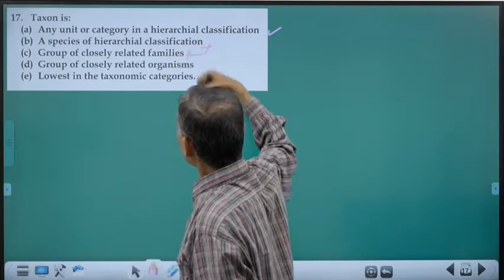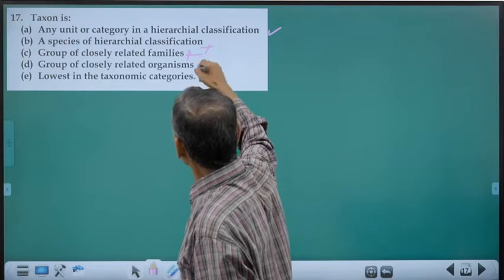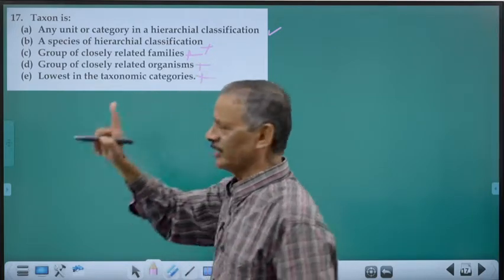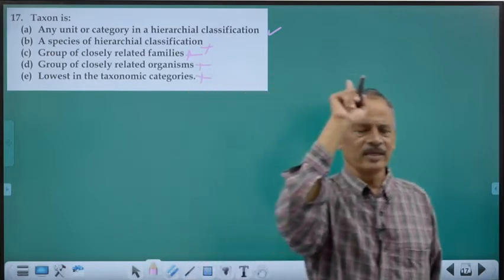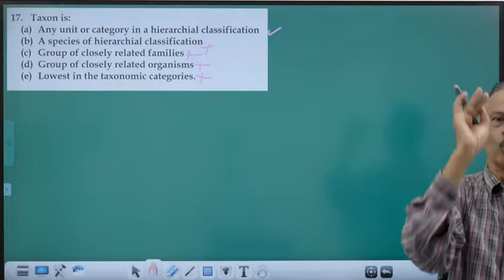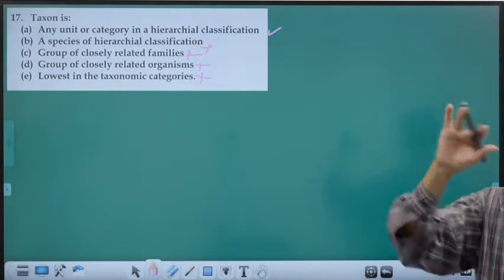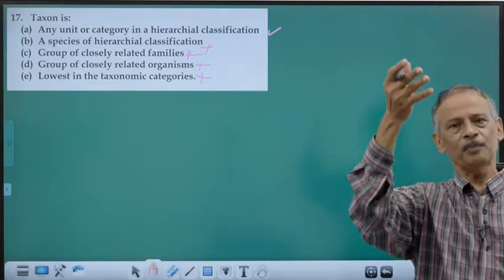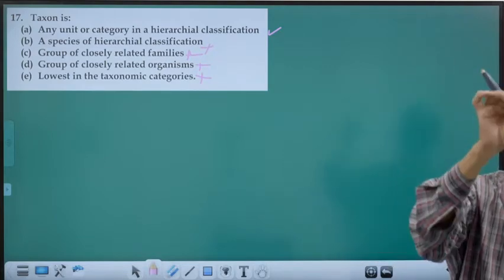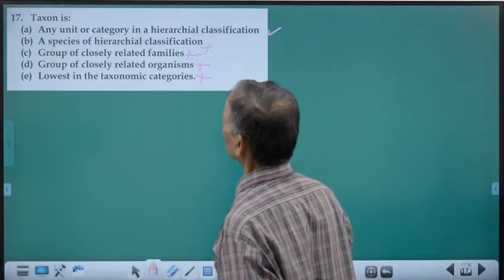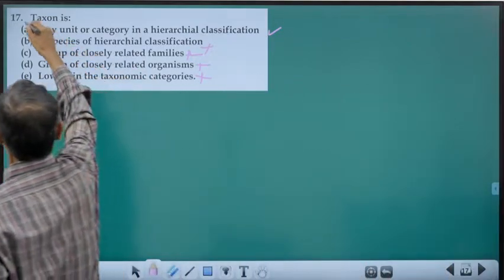Group of closely related organisms, no. Lowest in the taxonomic, no. Any rank, any category is called a taxon, a unit of classification. It may be of lower rank or of higher rank. Whatever the position, it is a rank, a unit, a taxon. So the correct answer is A.